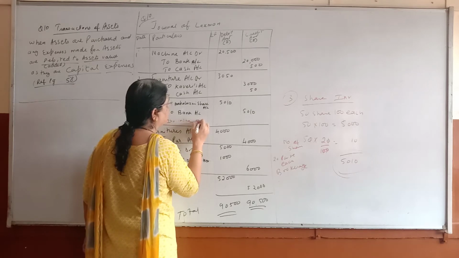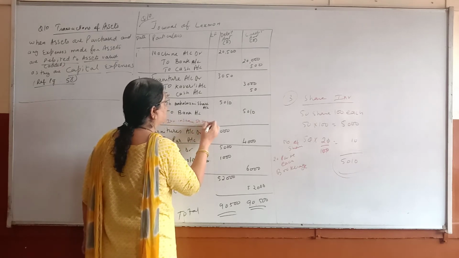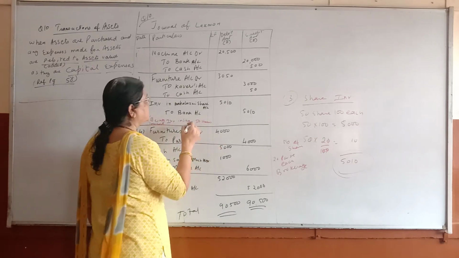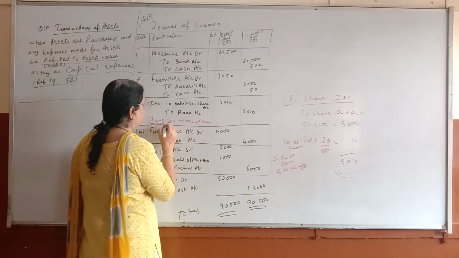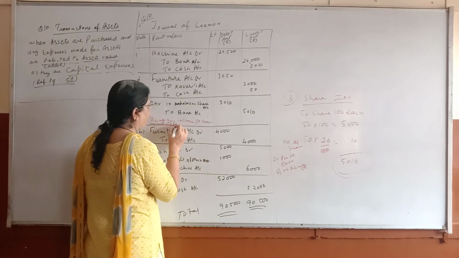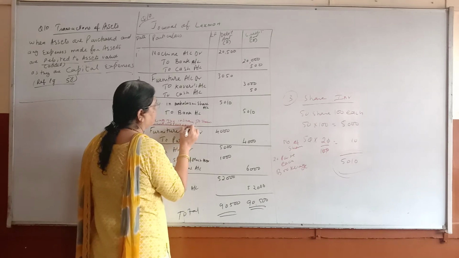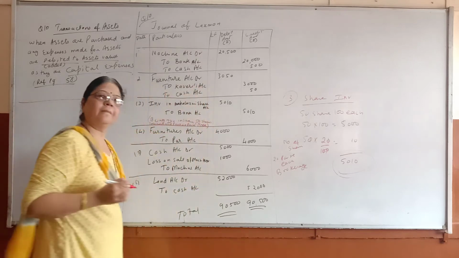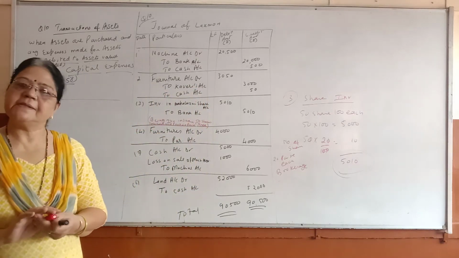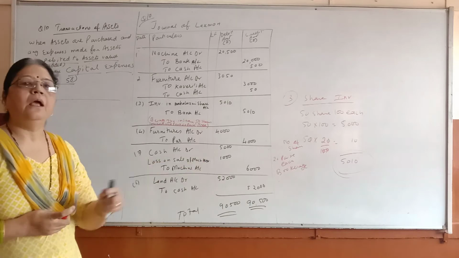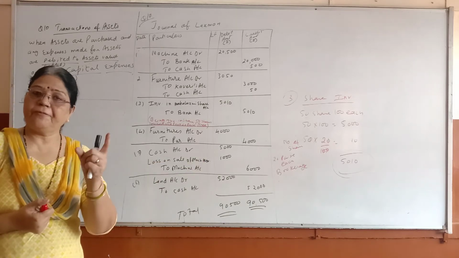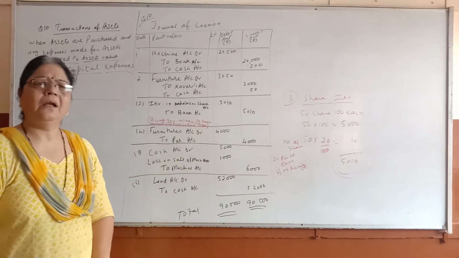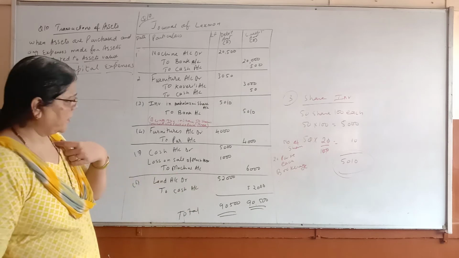Being invested in shares, 50 shares, 100 each, and paid 20 paise brokerage. Okay, so you have paid 20 paise per share. So you will do the working. How many shares have you purchased? 50. One share how much? 20 paise. So how much will 50 shares cost? 10 rupees. So this way you can work this out.